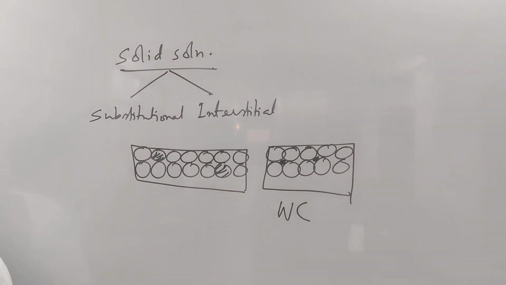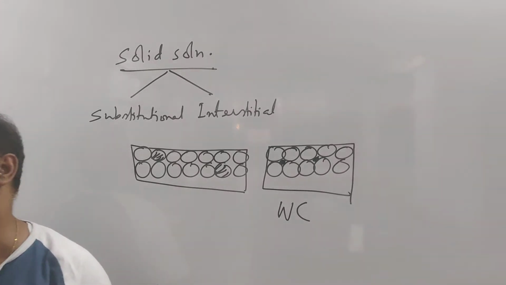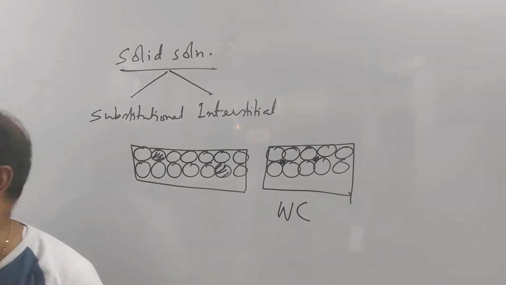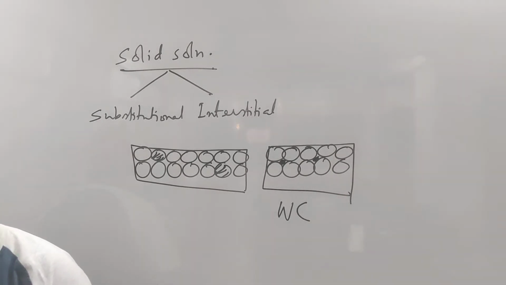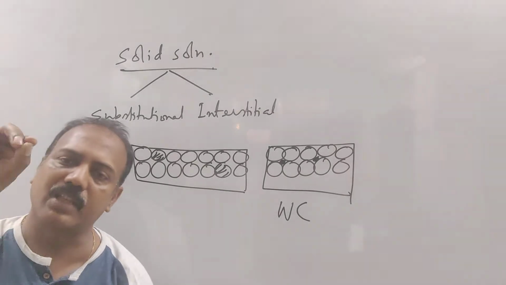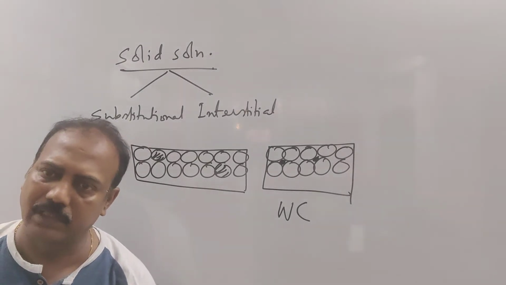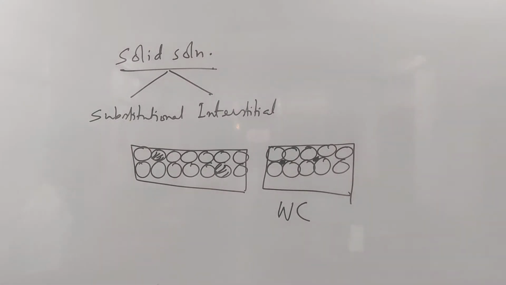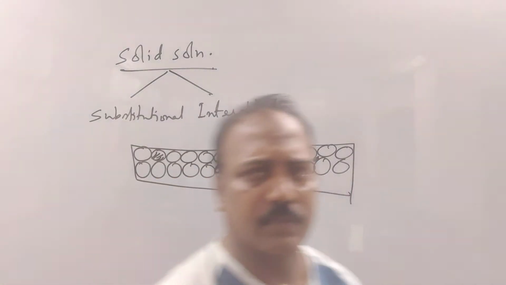Carbon fiber is actually an interstitial solid solution where iron or steel is there, or in certain cases nowadays even titanium. Titanium rackets are there, where the carbons are placed in the interstices. Is it clear? Fine, no doubt. This particular solution we are going to study only this much.